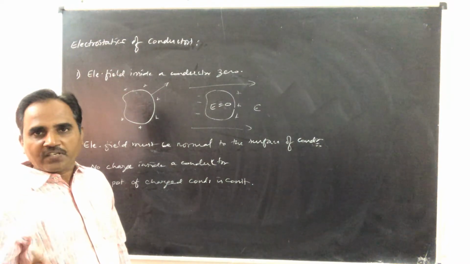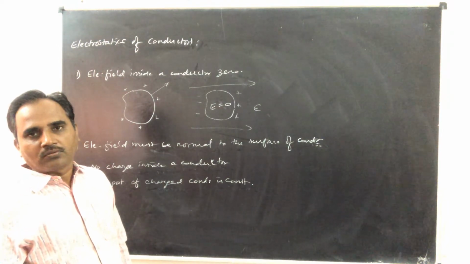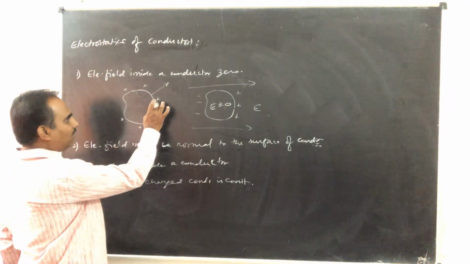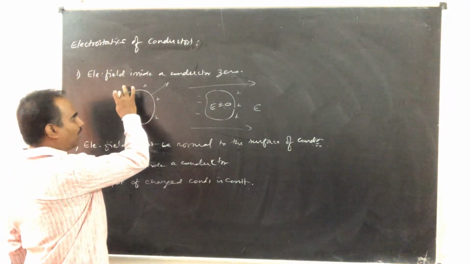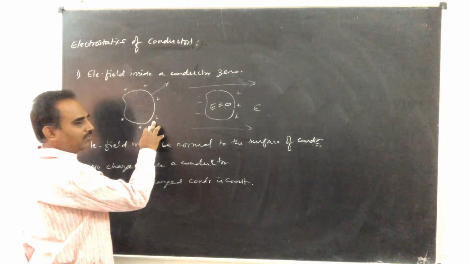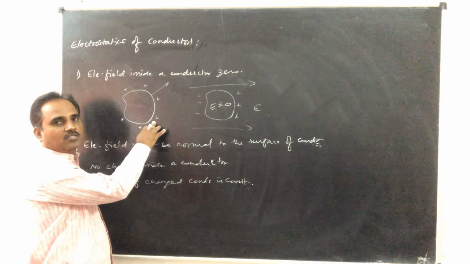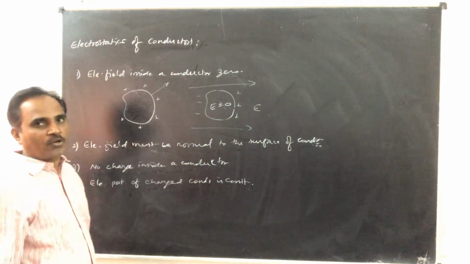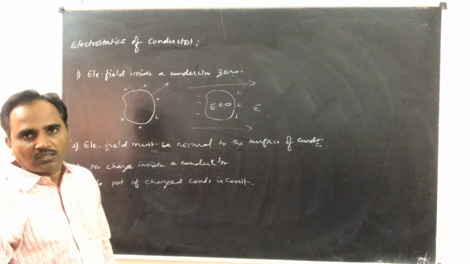As no surface currents are observed under static condition, the potential at every point on the charged conductor must be the same. That means there is no potential difference.